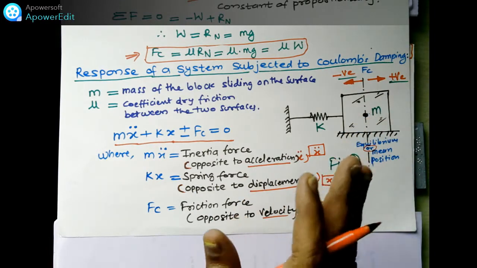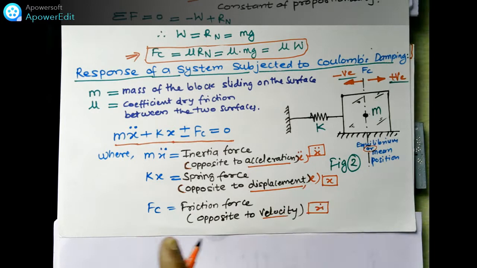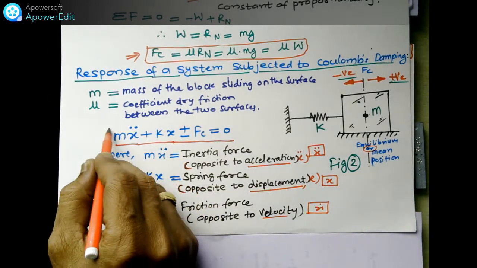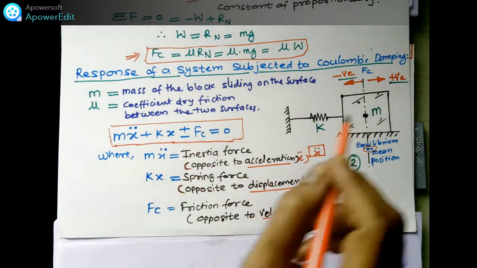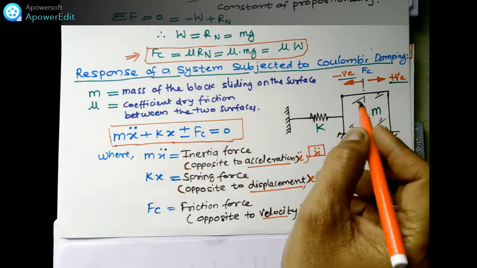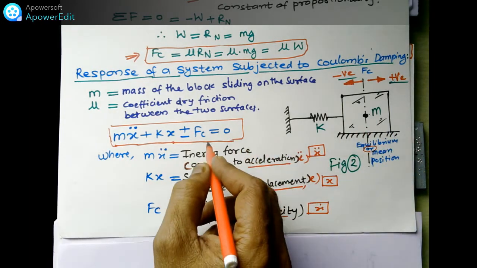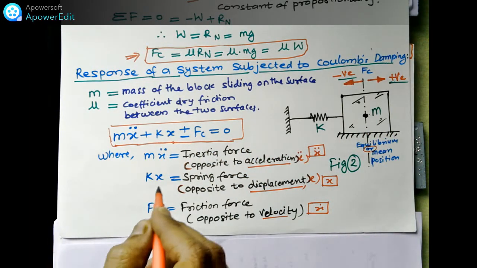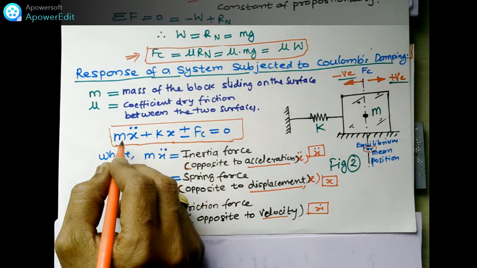According to that, we have to find the equation of motion, which is nothing but the m x double dot equation that we have to derive here. This system obeys Coulomb's law of damping. Coulomb damping obeys this equation of motion, so we can find out how. So what is in this equation?